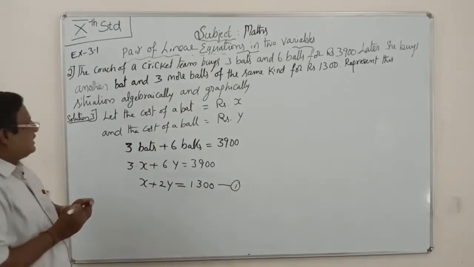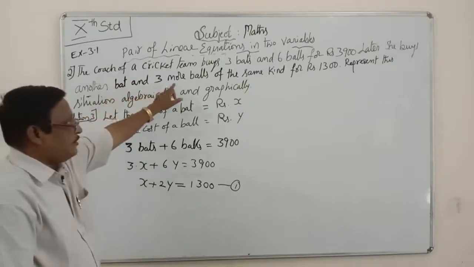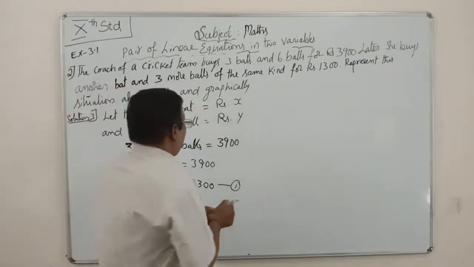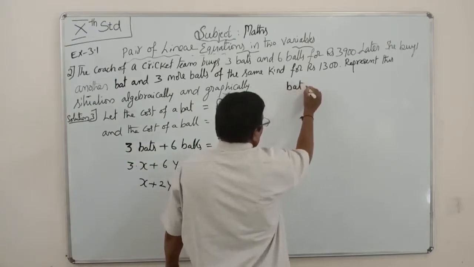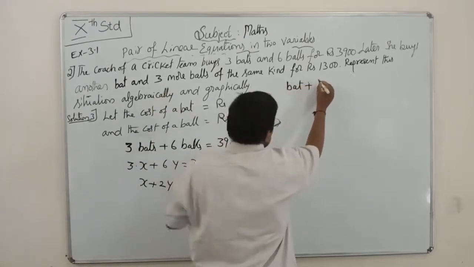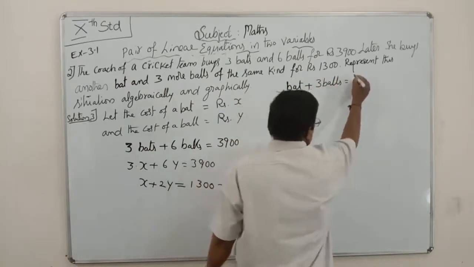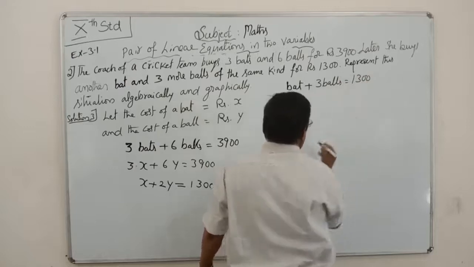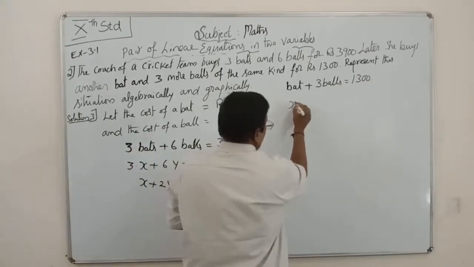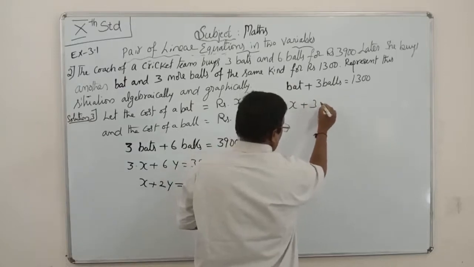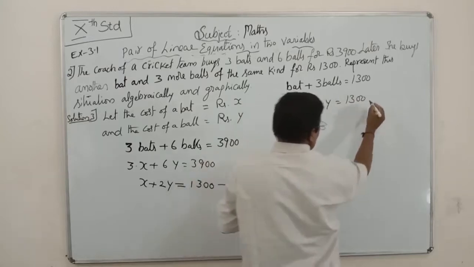What is the second condition? She buys again another bat and 3 more balls of the same kind. One bat plus 3 balls is equal to how much? 1300 rupees. Here, one bat means the cost of the bat is equal to x, plus 3 times the cost of the ball, which is y, is equal to 1300. This is equation number 2.